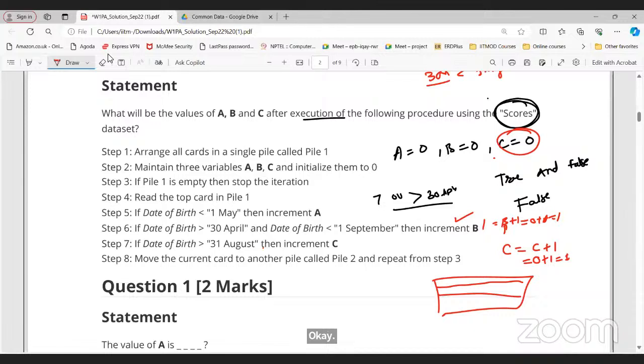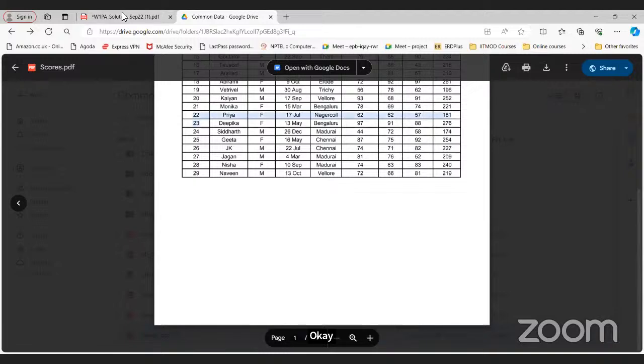Excuse me, sir. Yes, tell me. Sir, can you please make me understand this question from step 2 again? Step 2. Okay. Yes, sir. So arrange cards in single pile 1 means basically this particular data set, right?